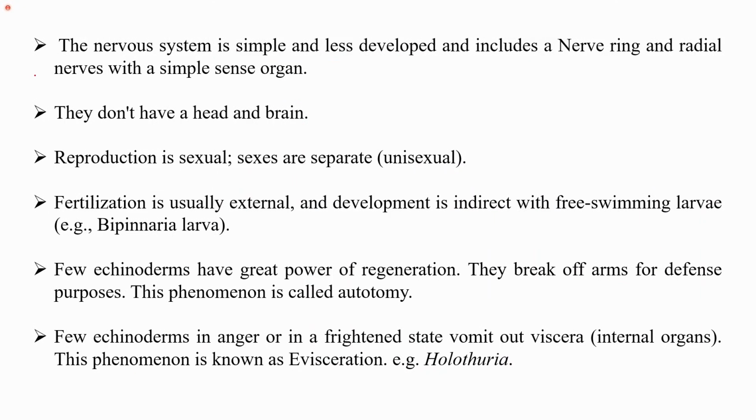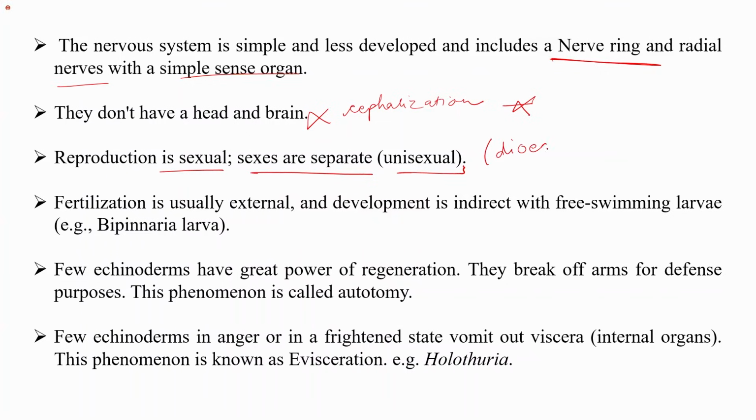The nervous system is quite simple and less developed, and it just includes a nerve ring and a radial nerve with simple sense organs. They do not have any head or brain. Reproduction is sexual, sexes are separate, and they are unisexual, that is, they are dioecious. They require a male and a female for the reproduction. So male and female are separate. They are unisexual or dioecious, and the reproduction is sexual.